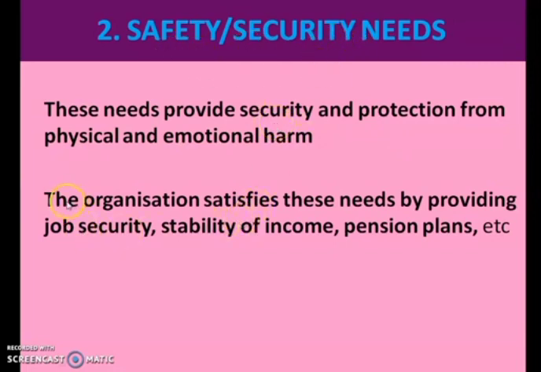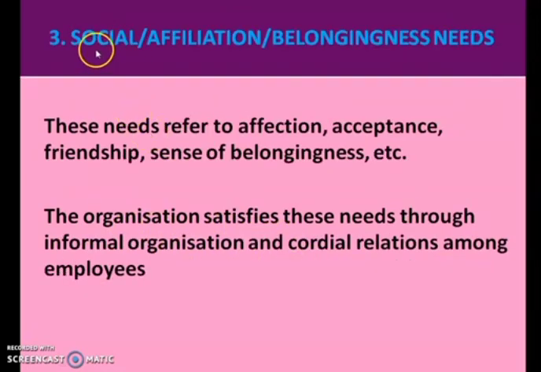Okay. So what does the organization do to satisfy these needs of the employees? The organization satisfies these needs by providing job security to the employee, stability of income, pension plan. These all are examples of safety needs provided by the organization to motivate the employees. Okay. Next is the social or affiliation or belongingness needs.